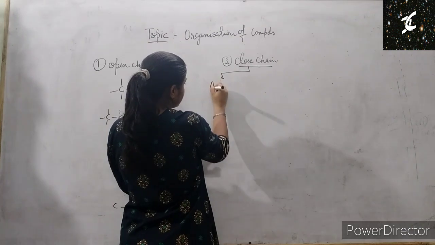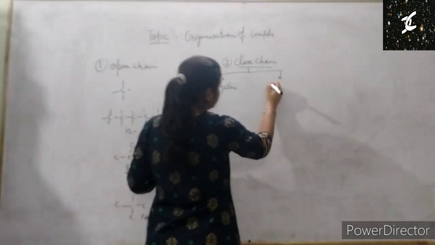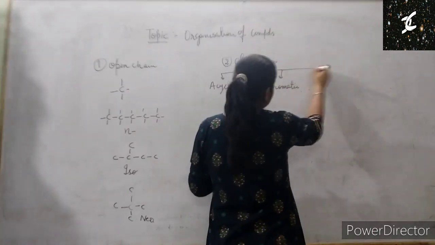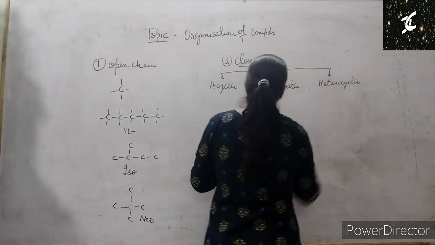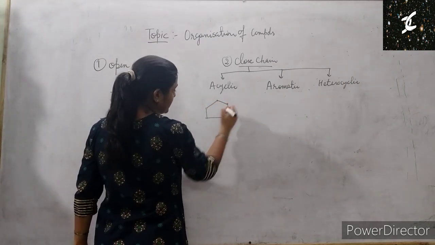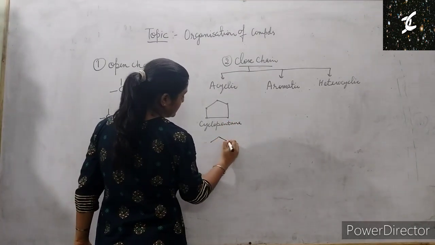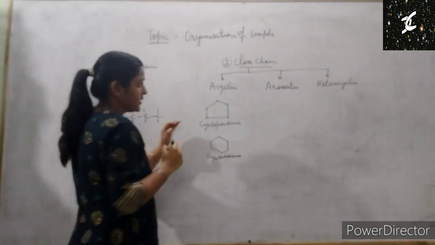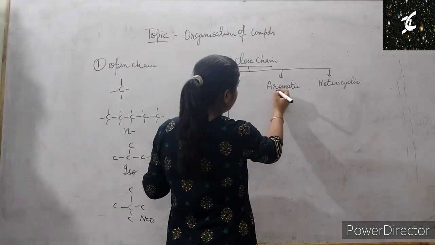In this we have alicyclic, okay, and one is the aromatic, and the third one is heterocyclic. Clear? In A, 1, 2, 3, 4, 5 carbon, so this is cyclopentane, this is cyclohexane. Clear? So in this way we have alicyclic. Then we have aromatic.